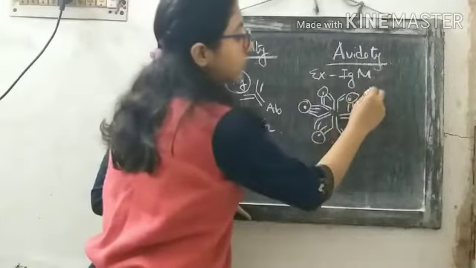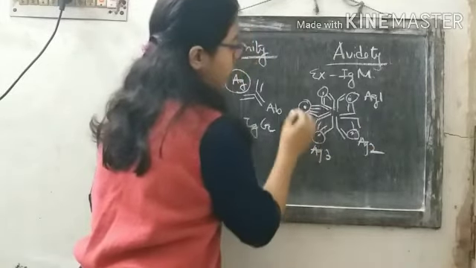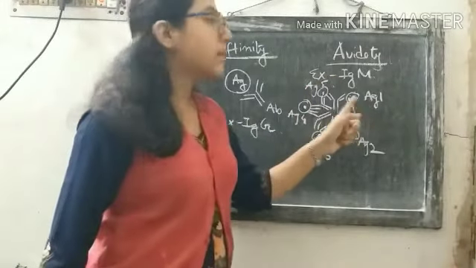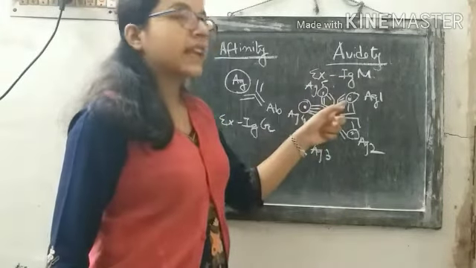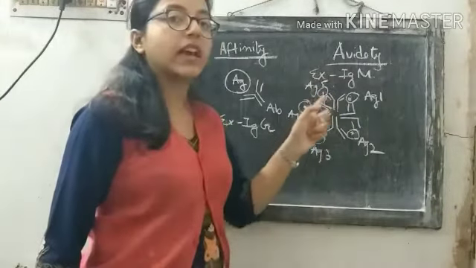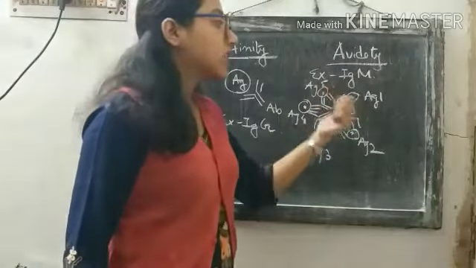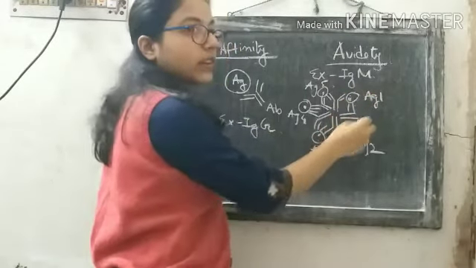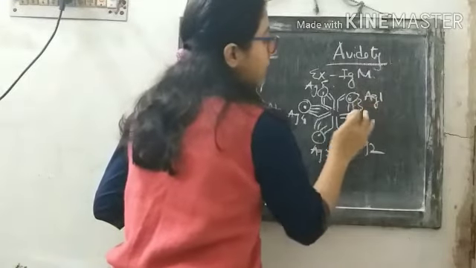So say this is antigen 1, antigen 2, antigen 3, antigen 4, antigen 5. Each antigen is bound by two arms of two different antibody molecules. One antigen is bound at a time by two antibody molecules. Here the antibody is IgM, which is pentameric in nature. The interaction between a single antigen and a single antibody is called affinity.